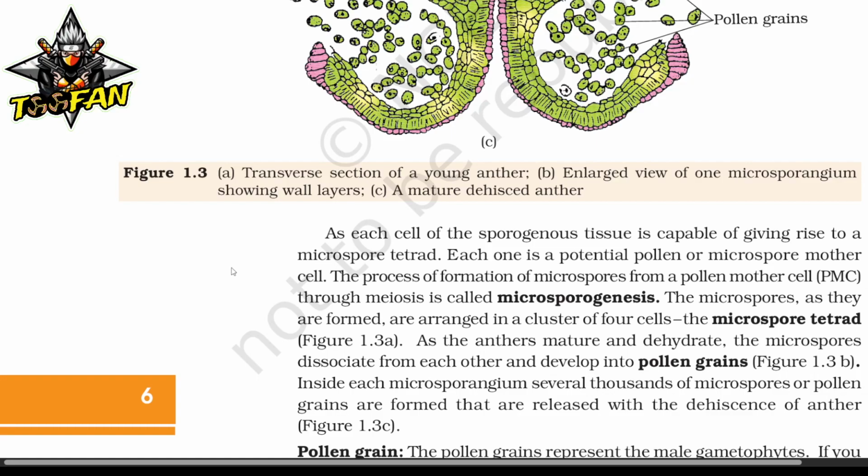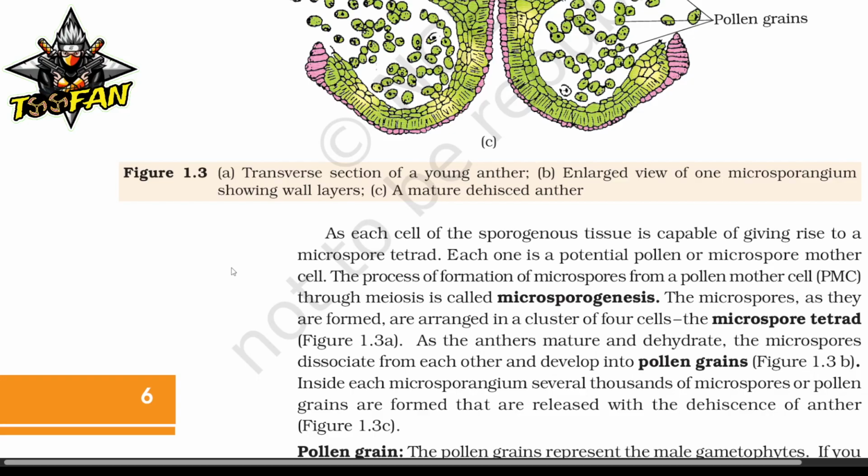As each cell of the sporogenous tissue is capable of giving rise to a microspore tetrad, each one is a potential pollen or microspore mother cell. The process of formation of microspores from a pollen mother cell through meiosis is called microsporogenesis.